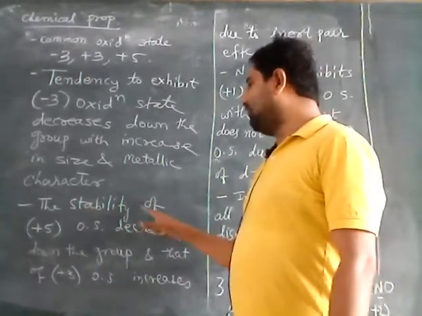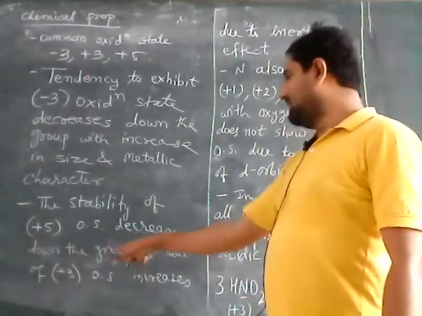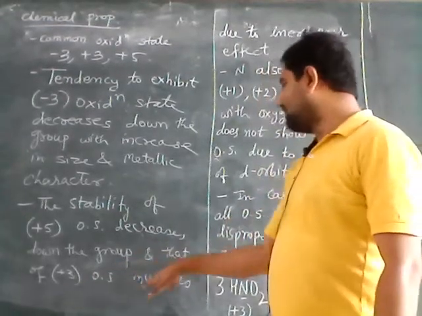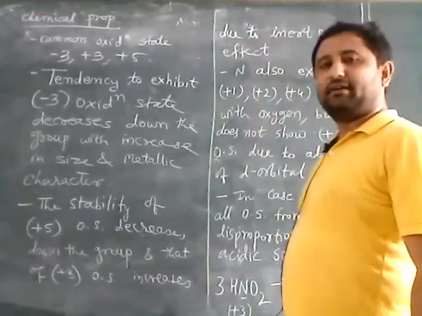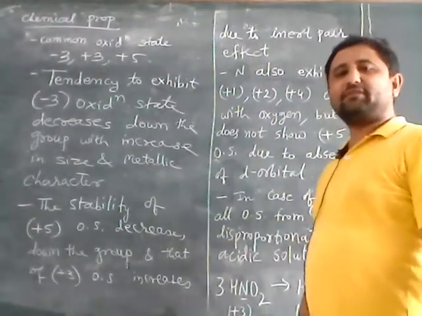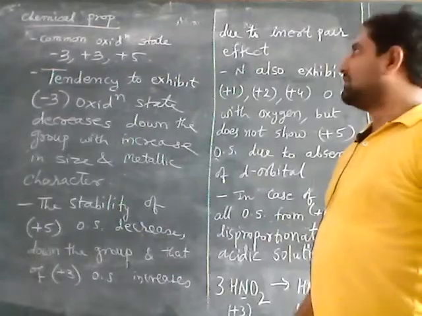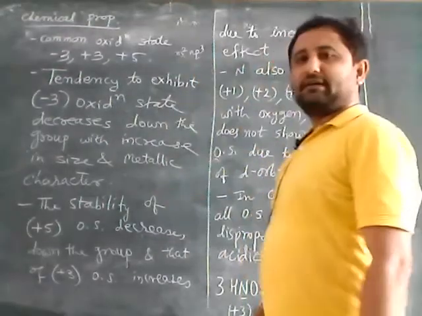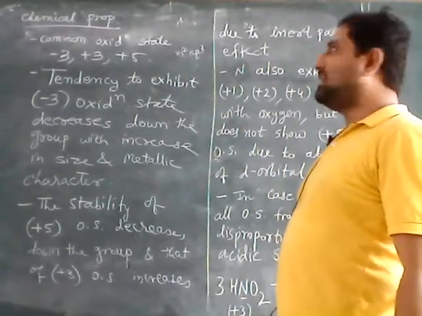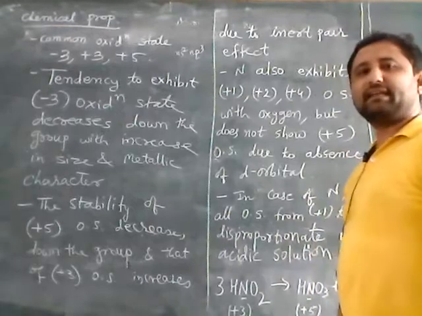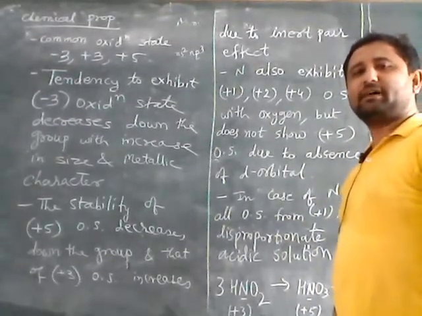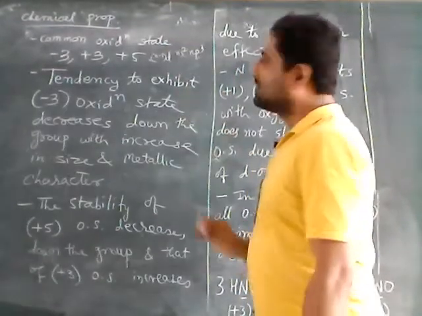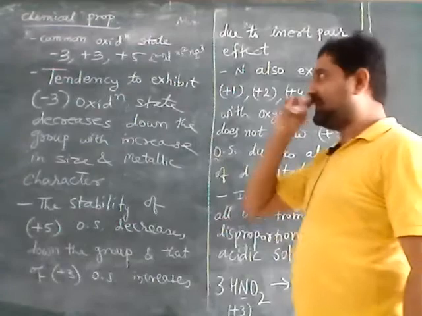The stability of +5 oxidation state decreases down the group, and that of +3 oxidation state increases due to the inert pair effect. So here we will see that the general electronic configuration is ns2 np3, but in the case of elements such as arsenic, antimony and bismuth, there is an (n-1) d orbital also before ns and np3.